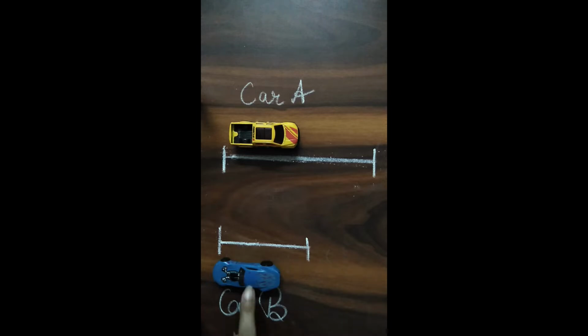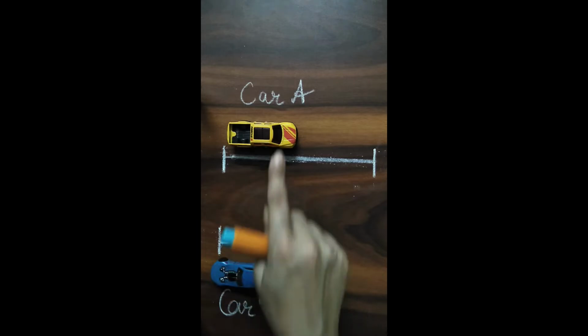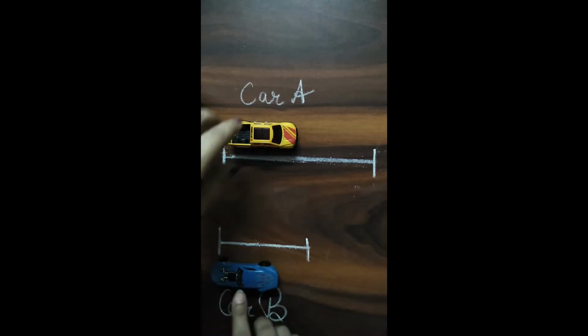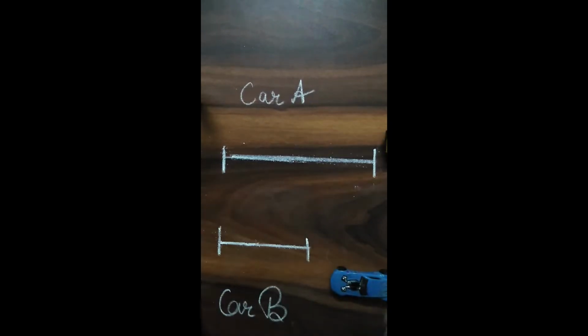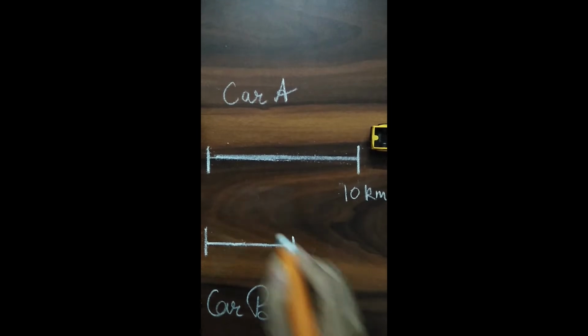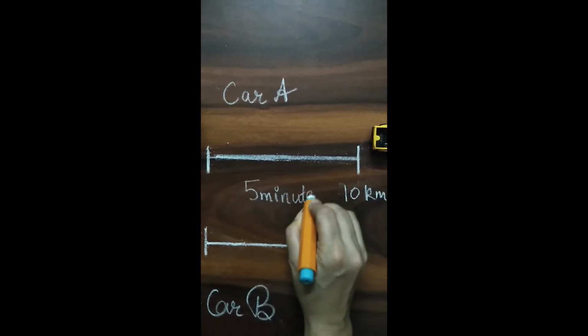So for the same, I have considered here two cars, car A and car B. They both are moving on a road, and let us assume that car A is traveling a distance of say 10 kilometers and car B has traveled a distance of 6 kilometers after 5 minutes.